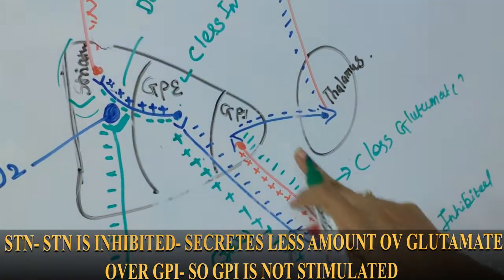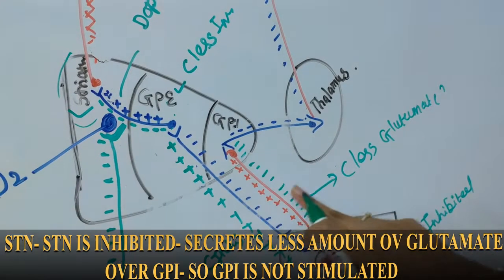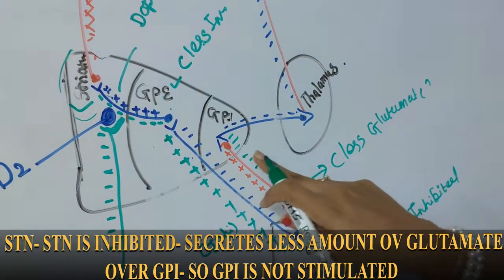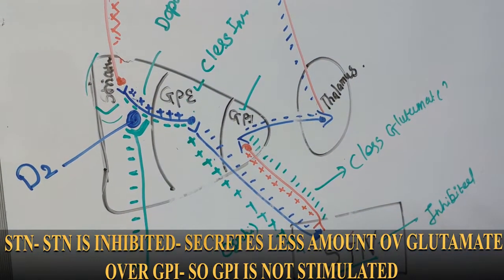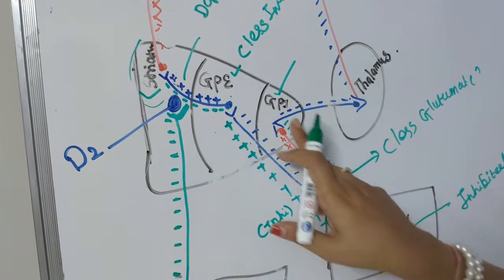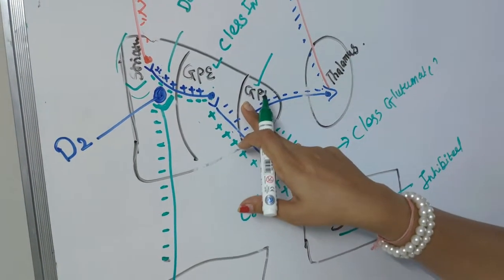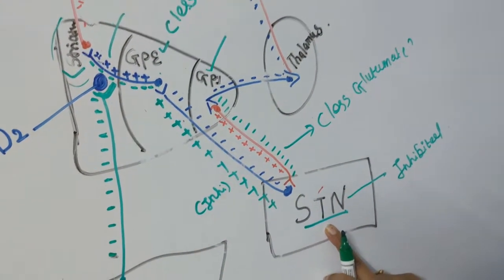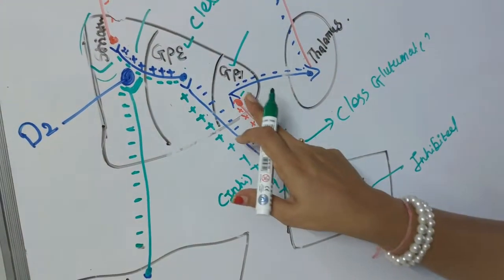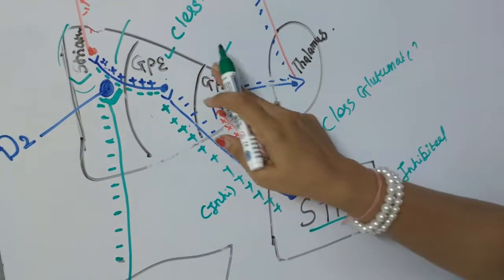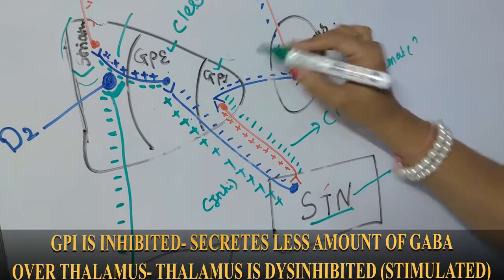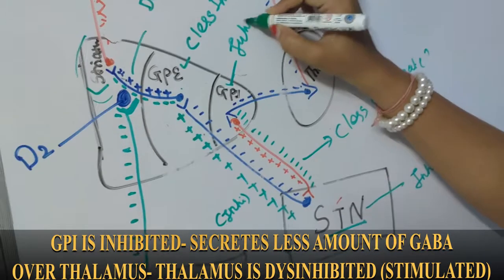Now this amount of glutamate is not sufficient to stimulate the GPI, because the secretion of glutamate is very low, since the subthalamic nucleus is inhibited. So the GPI is also inhibited.